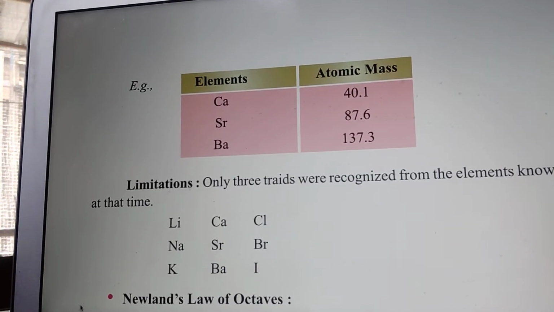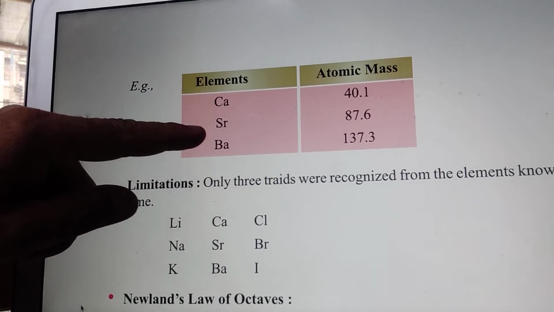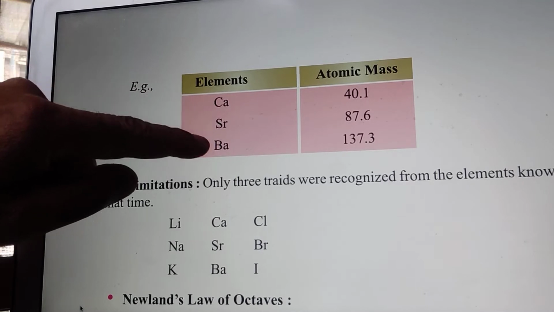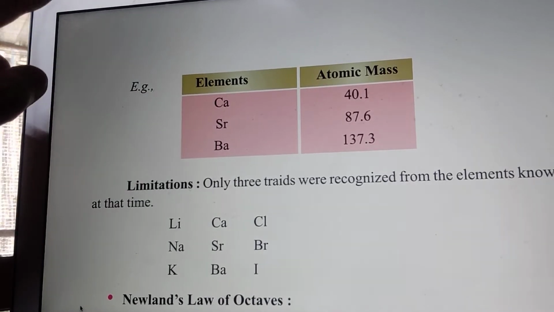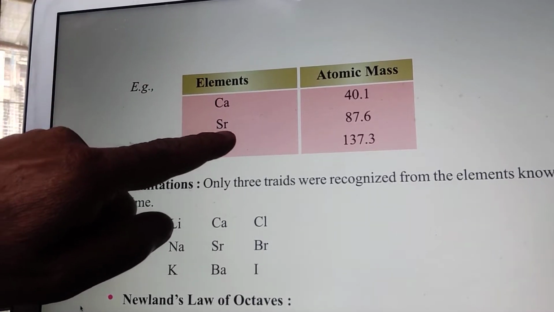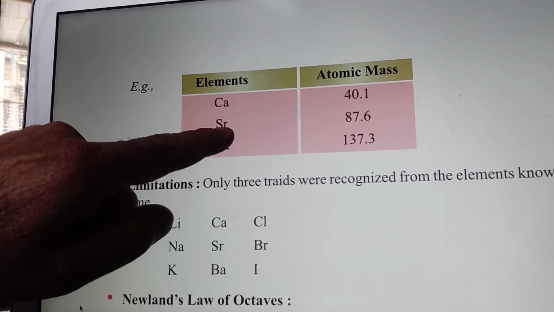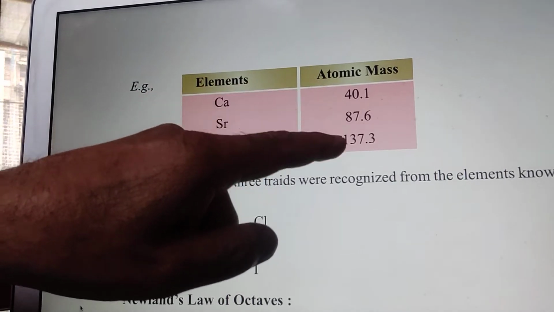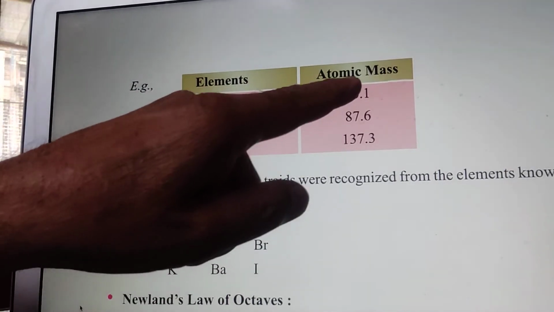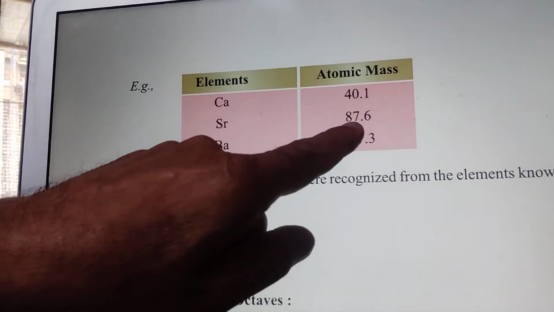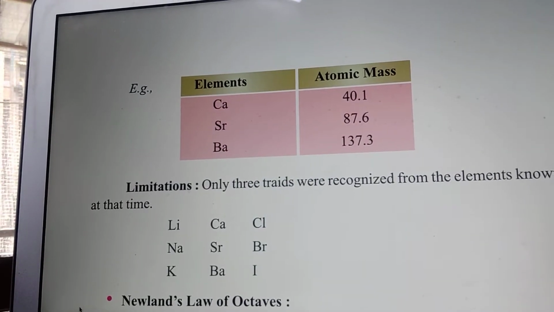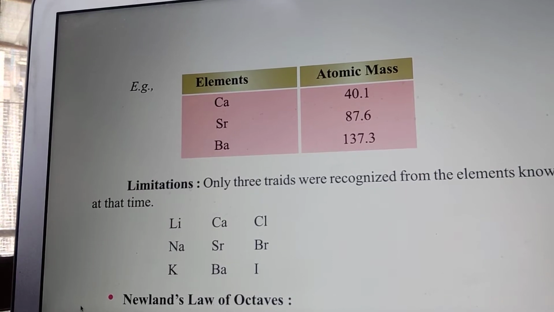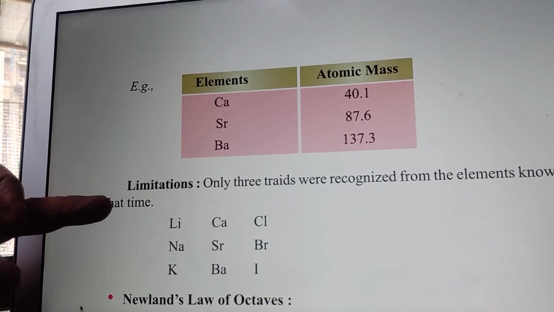In this table, calcium, strontium and barium were arranged in a group. As stated earlier, the atomic mass of strontium will be the average of the other two. So it is 40 and 137. If you add these two and divide by 2, you will get 87.6.